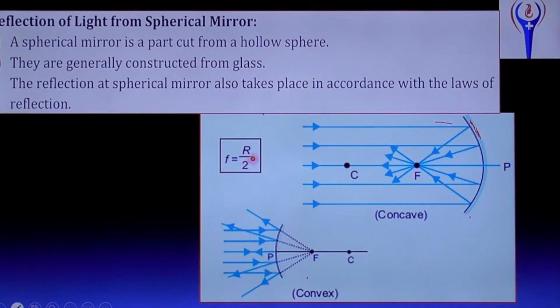And here f equals r by 2. What is r? R is the radius of curvature, and f is the focal length that we are going to discuss. R is the radius of curvature. That is, if this is a curve and if you extend this, you will get a circle. Then for a circle, from the center to this point is called r, the radius of curvature. So f equals r by 2.